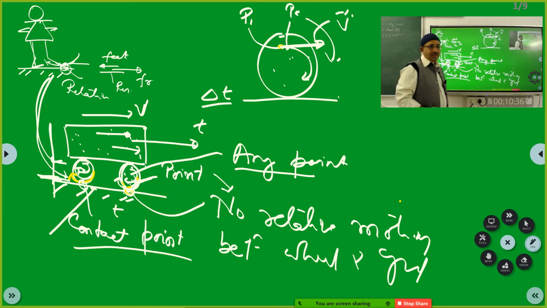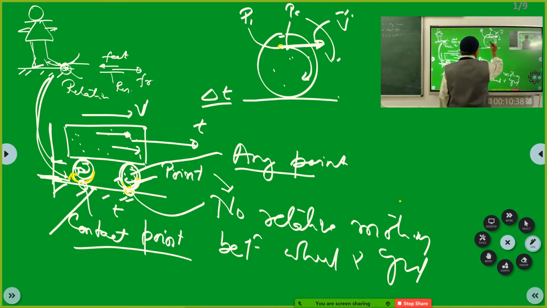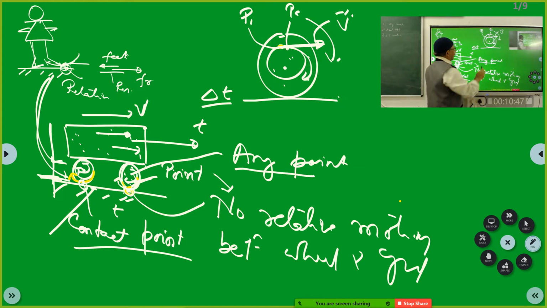At the same time, this particle is moving in this circle. So the velocity of this particle is tangential to this circle.